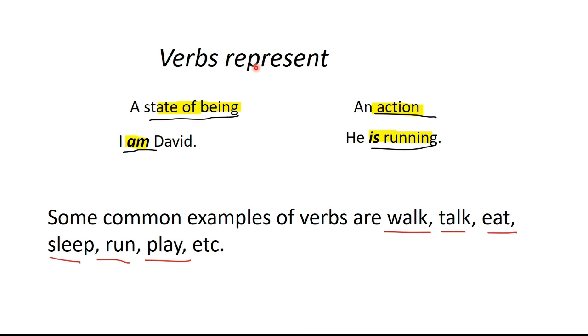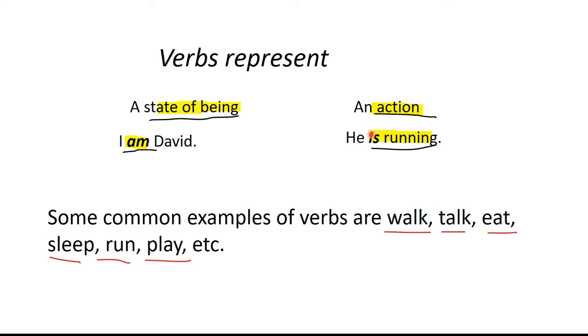So what do verbs represent? They represent either a state of being or an action. Now look at this example. I am David. In this case, am, which is the conjugated form of the verb to be, is linking the subject I with the subject complement David. In this way, the linking verb am is showing who I am.